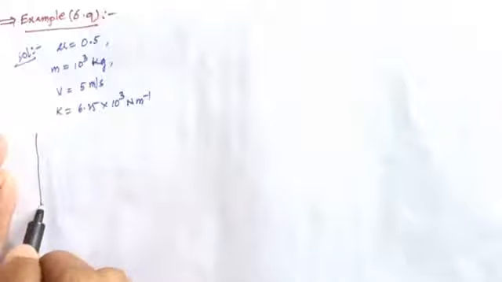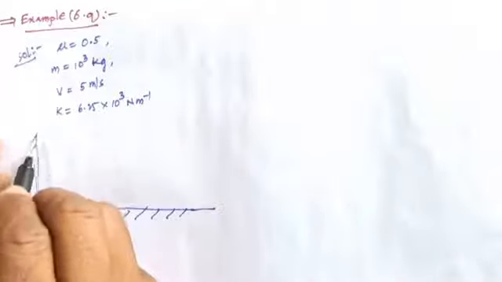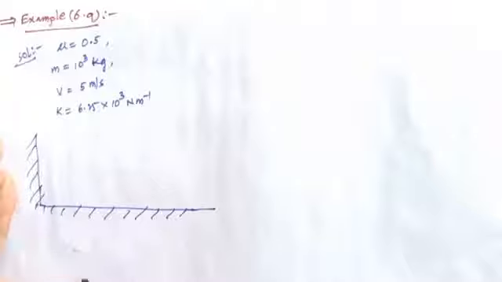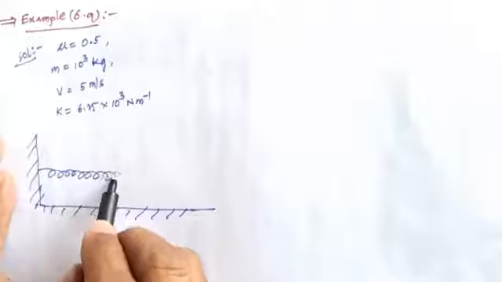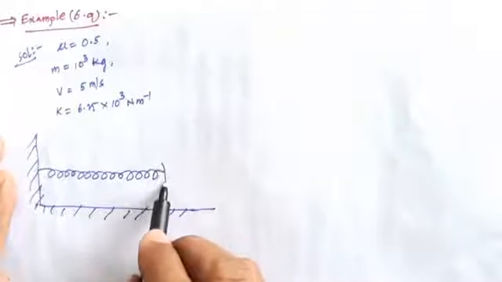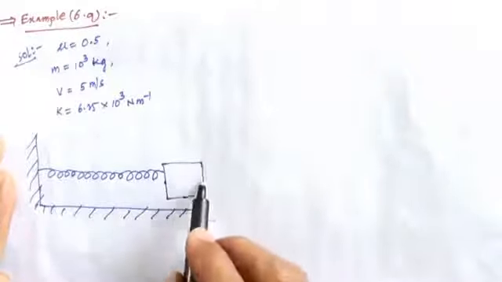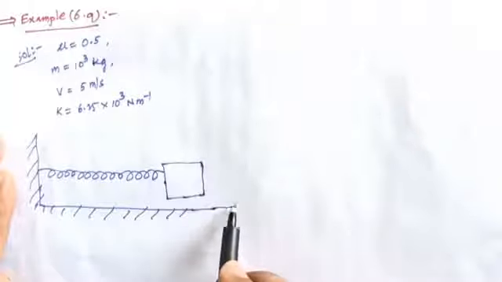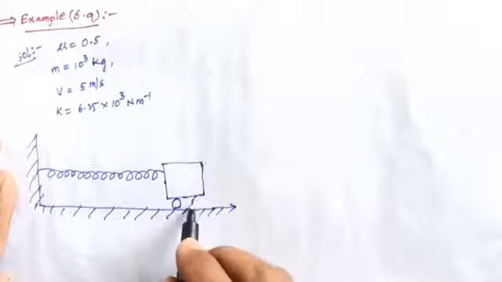So here, for example, this is a spring. So this is the base. Okay. So the spring is here, and these are the wheels.